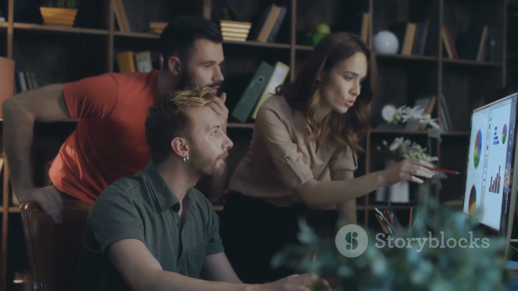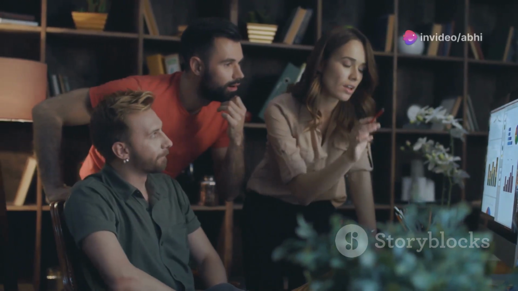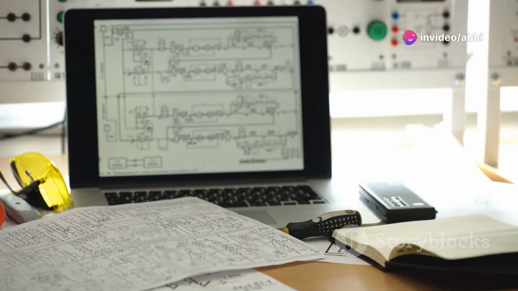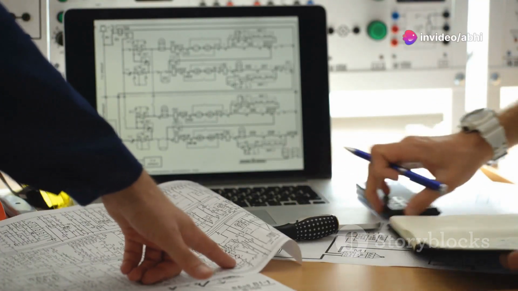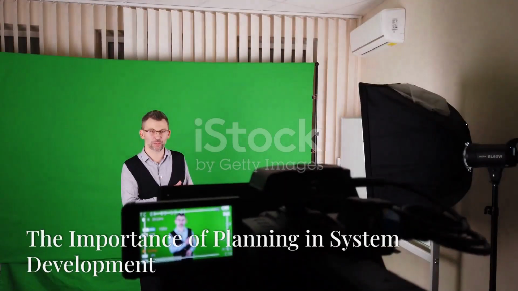System analysis means looking at the current system, seeing what works and what doesn't, and understanding user needs. System design is about planning the new system, showing its parts, what they do, and how they work together.